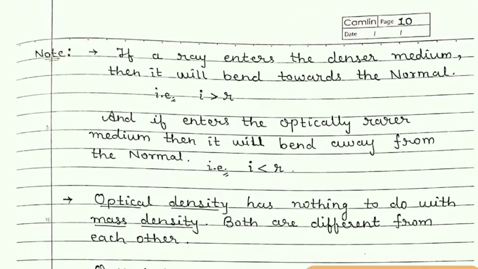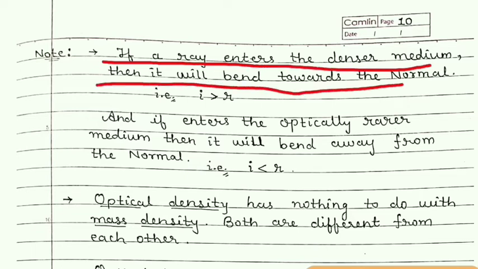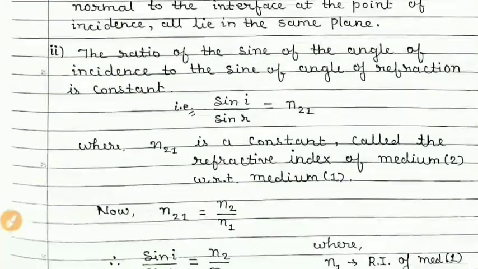Now students, if a ray enters the denser medium, then it will bend towards the normal, and if it bends towards the normal, then the angle of incidence will be greater than the angle of refraction. Let us see from the figure.